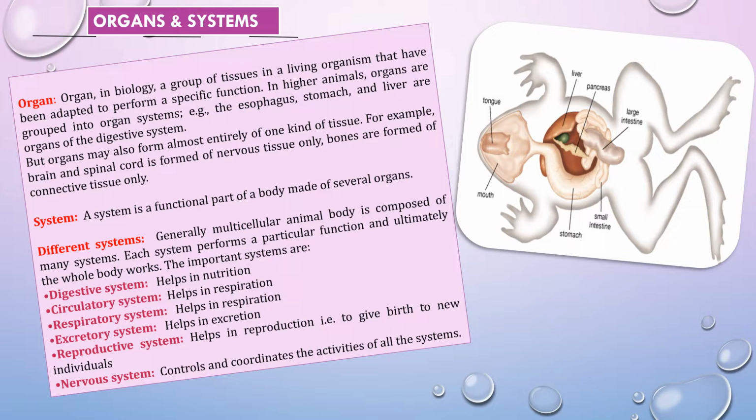So in higher animals, organs are grouped into organ systems. That is, the esophagus, stomach, and liver are organs of the digestive system. Just now I told you.